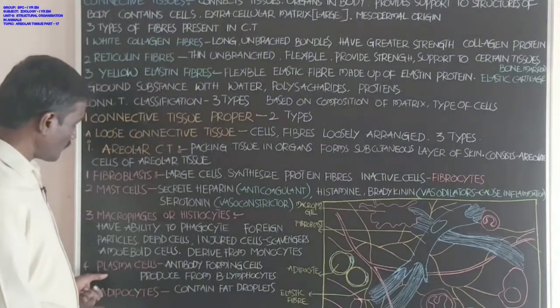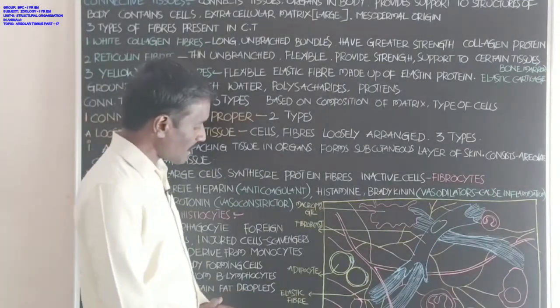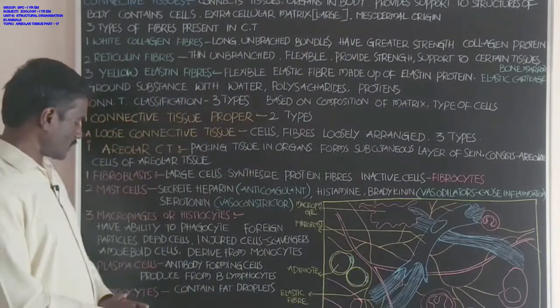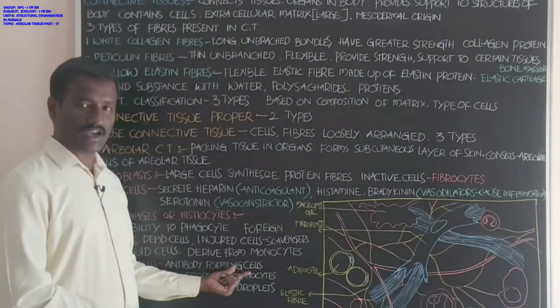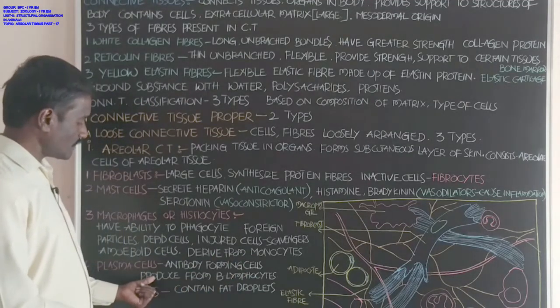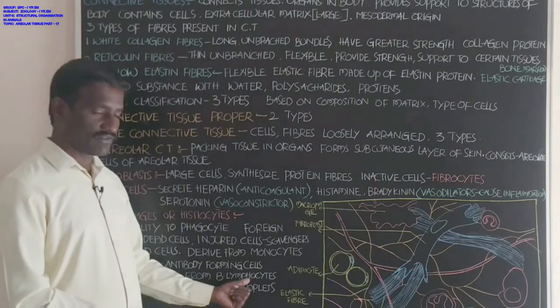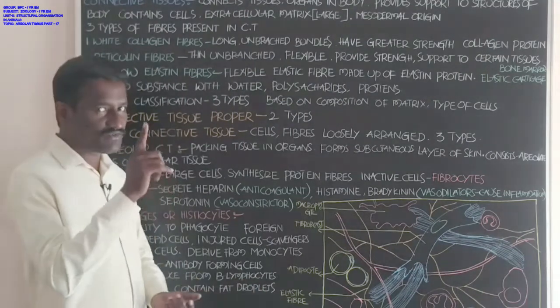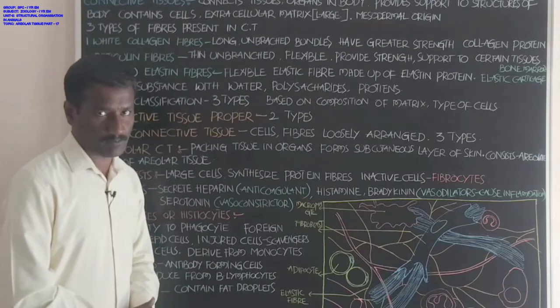Next student, plasma cells. Plasma cells in the areolar connective tissue are antibody forming cells, antibody producing cells. These plasma cells are produced from B lymphocytes. B lymphocytes are one type of white blood cells.